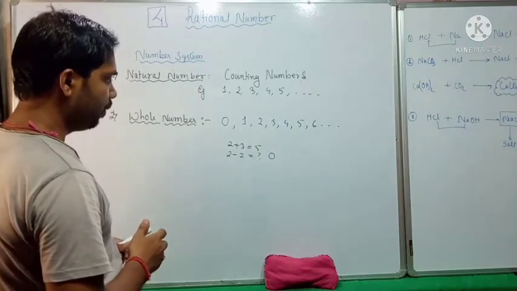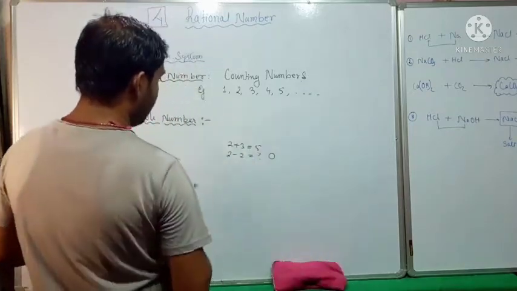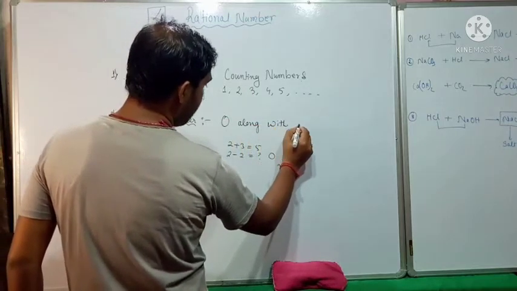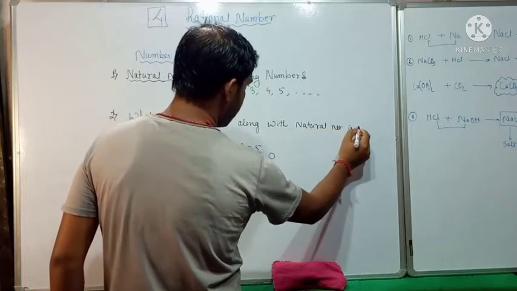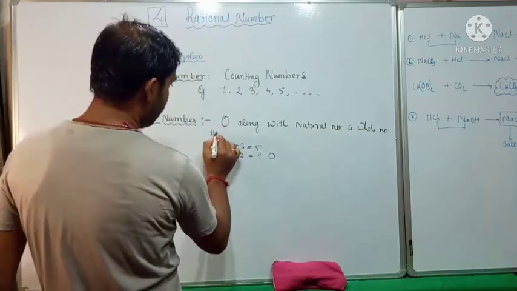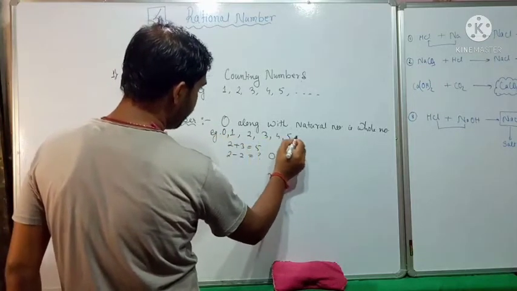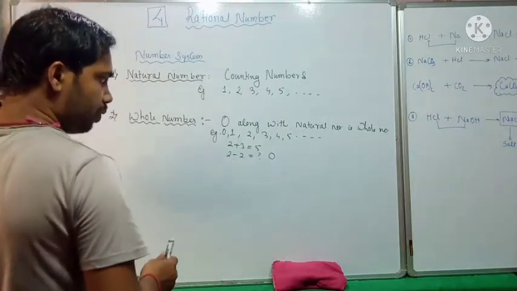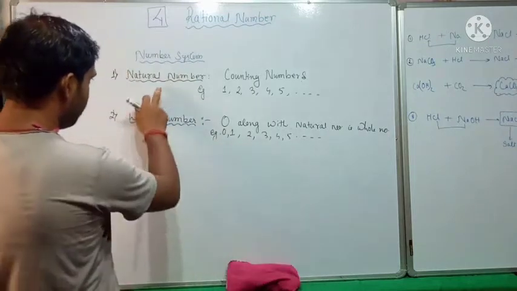If we want to give the definition, then we can say that 0 along with natural numbers is whole number. An example is 0, 1, 2, 3, 4, 5 and so on. Very good. So these are our number systems, natural number and whole number.